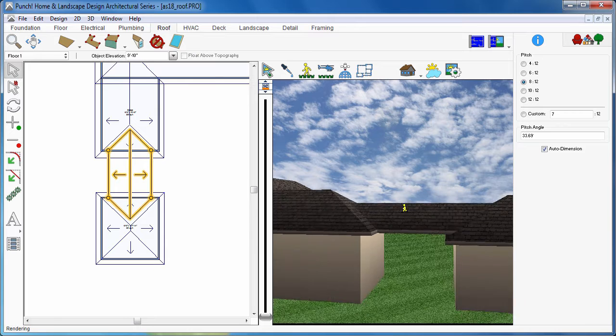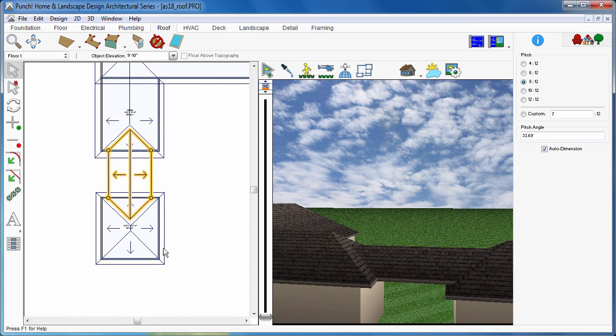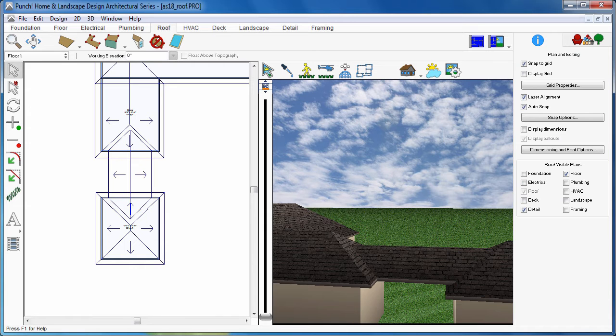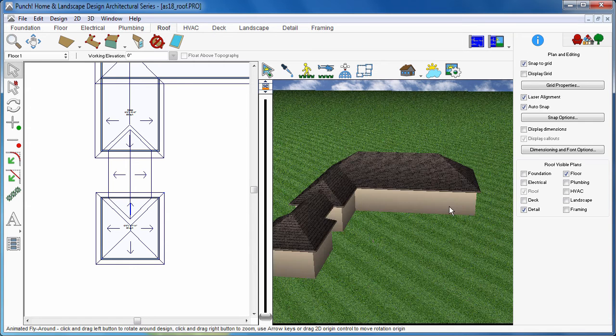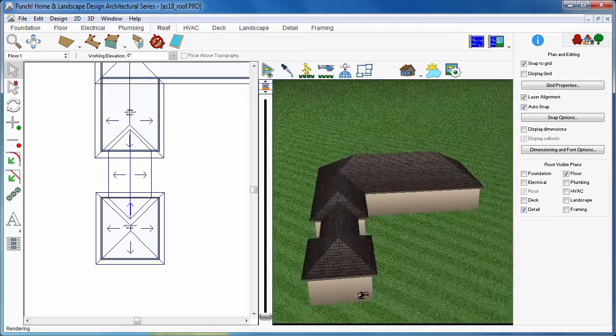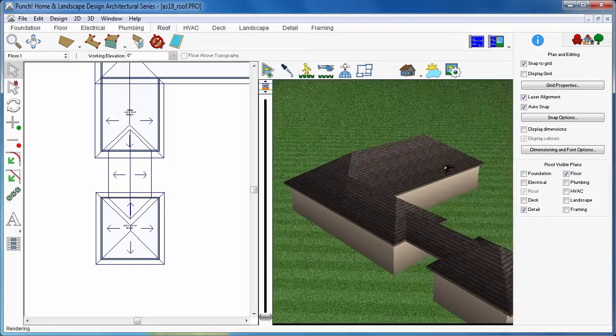Those triangles show the intersection between the roof surfaces. Just click the right roof pitch to make the connector and roofs match. Drag the corner points to adjust the size and shape of the roof connector. We'll adjust our view so you can get a good look at that.